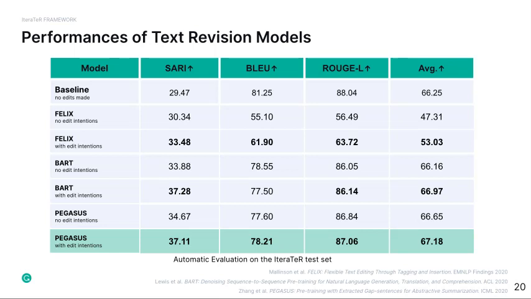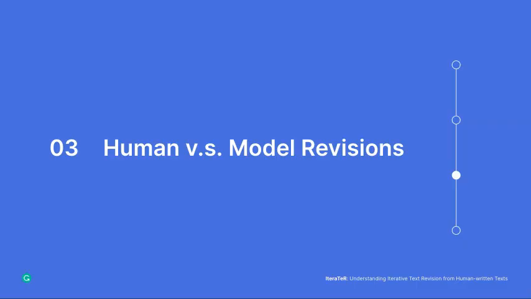Further, we use different training configurations to evaluate whether edit intention annotations can help better model the text revision task. We see that all models perform better with the edit intention annotations, and across all models, Pegasus with edit intentions achieves the best performance. So we adopt this model for our following experiments.